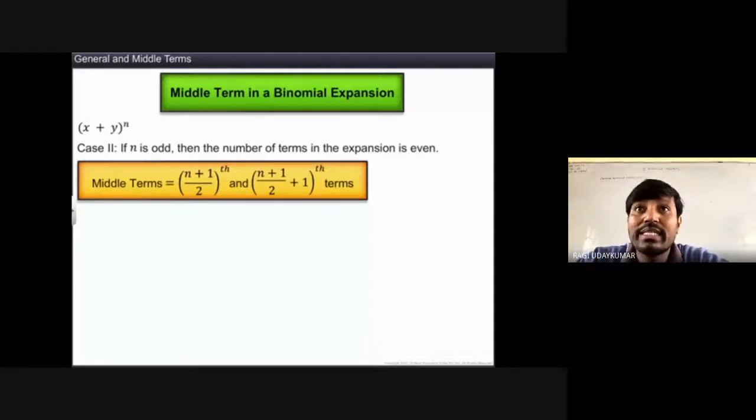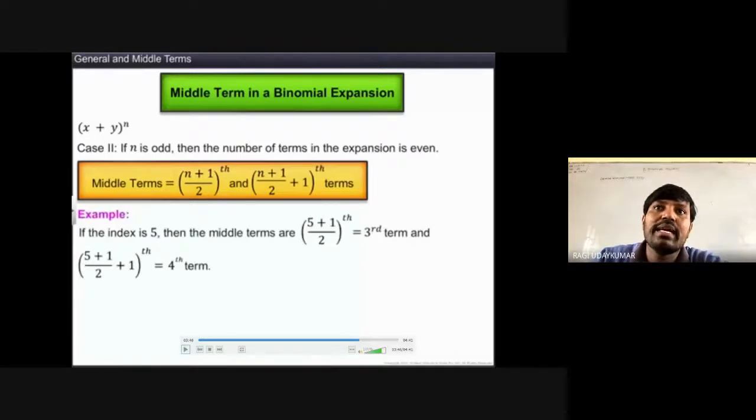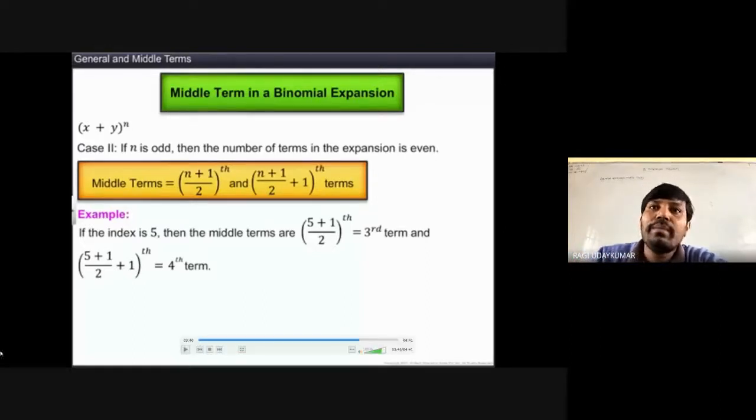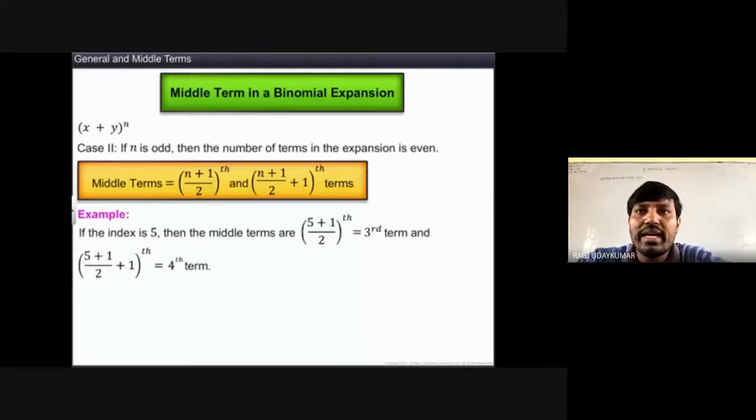So you may get confused about what this n and n plus 1 is. See an example: if the index is 5, the number of terms will be 6. So 6 terms are there. What will be in the middle? 3rd and 4th. When the number of terms is 6, the index is 5. So how does 3 come from 5? 5 plus 1 by 2 is the third term, and the next term, 5 plus 1 by 2 plus 1. So the third and fourth terms, both will be the middle terms. Okay? Understood?